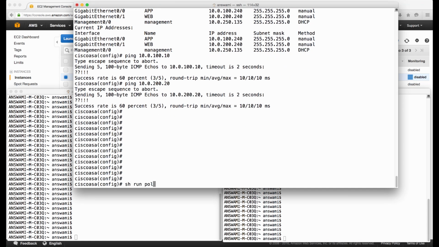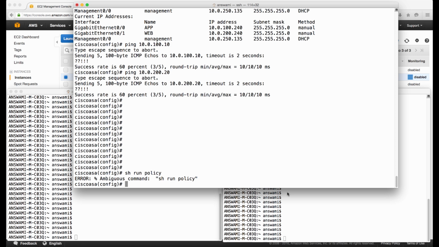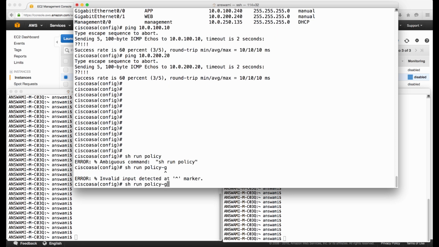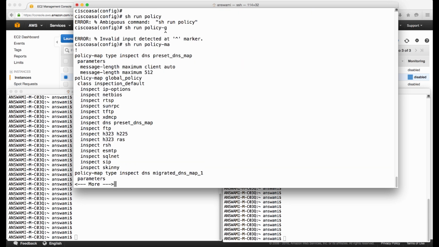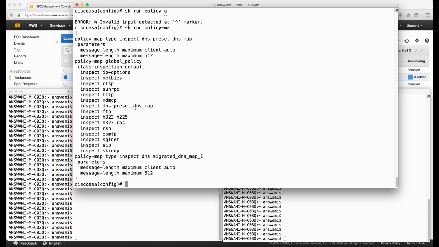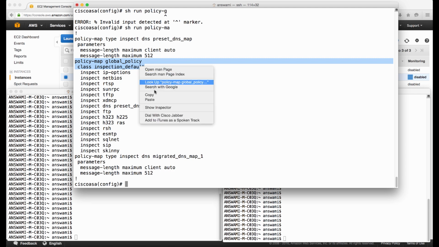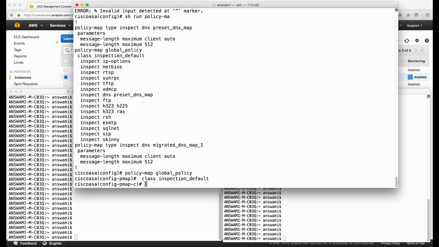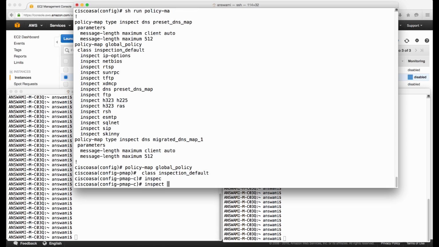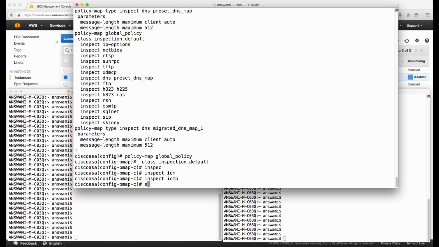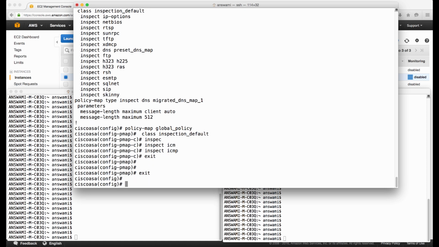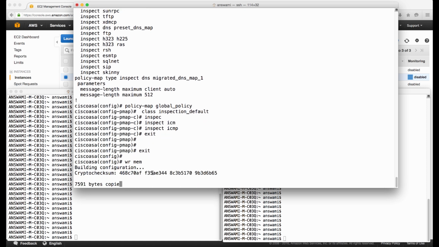Show run policy map, I'm sorry. Okay, I'll go ahead and add inspect ICMP as well. I'll save this configuration.